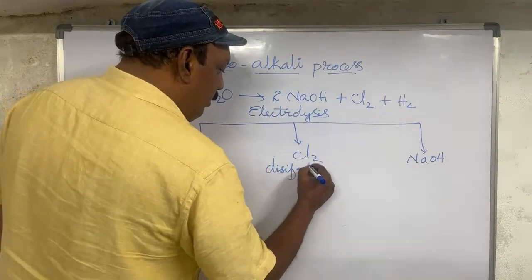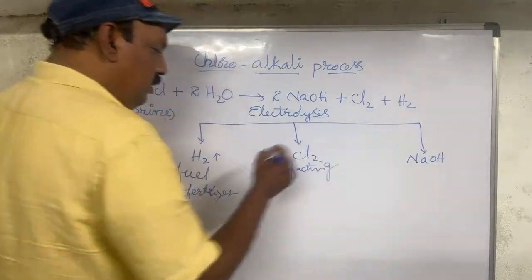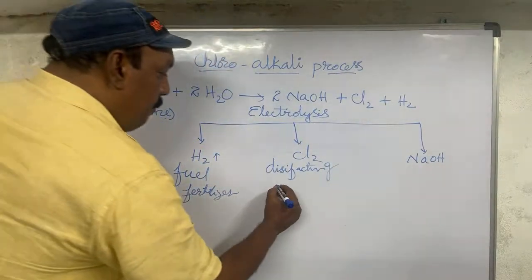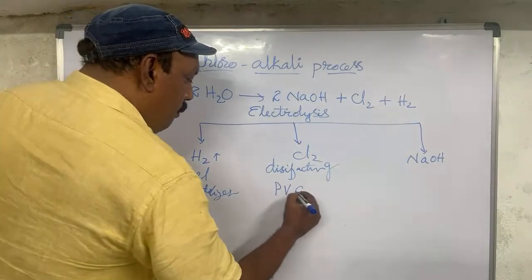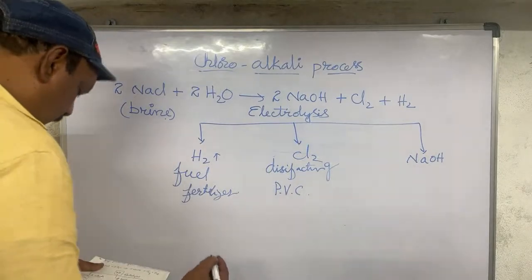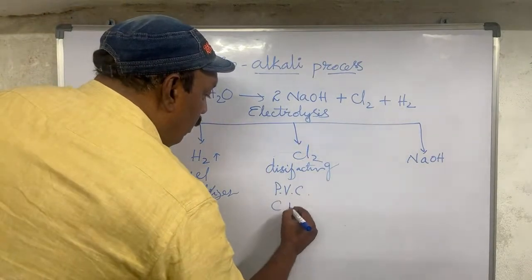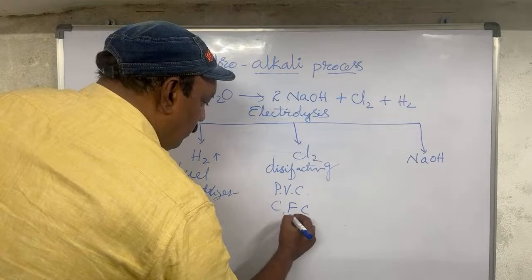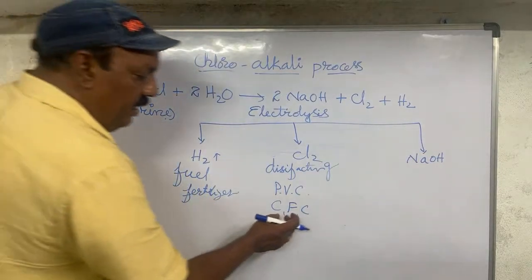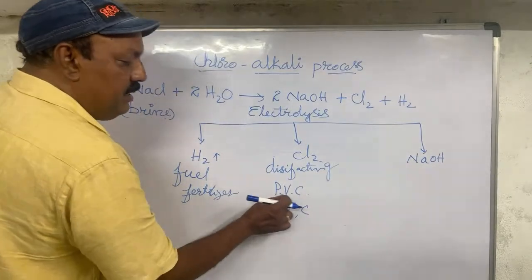This chlorine will be used from the disinfectant point of view, and to prepare PVC pipes, polyvinyl chloride pipes, and also CFC, chlorofluorocarbons.